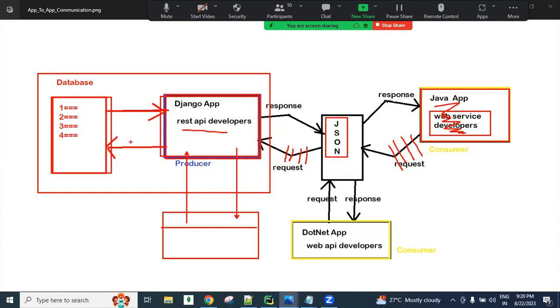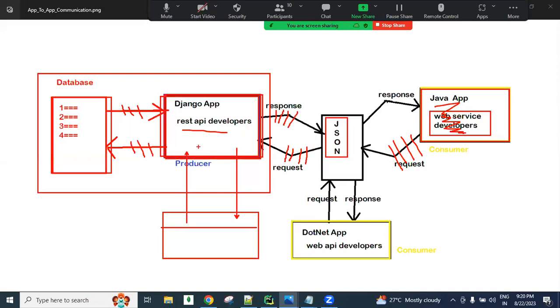Now our Django will interact with the database and get the data back, guys. And then this response, we have the Django response, guys, this Django response is converted into a JSON response. That is our API developer's role. In this batch, you are going to do that.